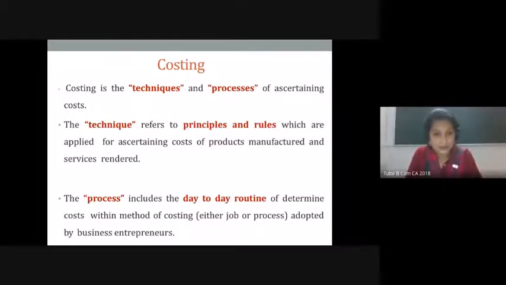The biscuits, chocolates and all that you might be consuming a lot of. Behind the product, when you look, you can see the batch number, which shows that the product is not manufactured as a single unit. The product would be manufactured in batches. So the method used for ascertainment of cost for those types of product would be different from construction of a bridge. That is why we are learning all these methods within the broad subject cost accounting. It can be used for different industries, and if you are planning to become entrepreneurs, that also could be useful for you.